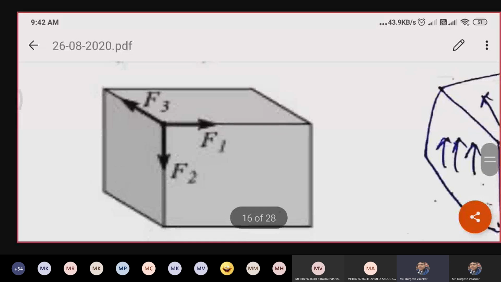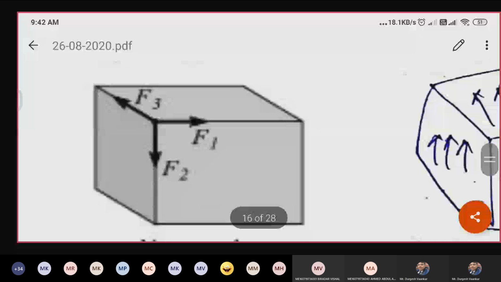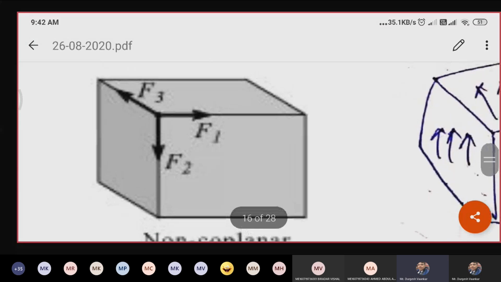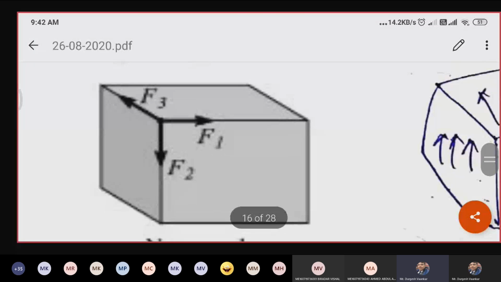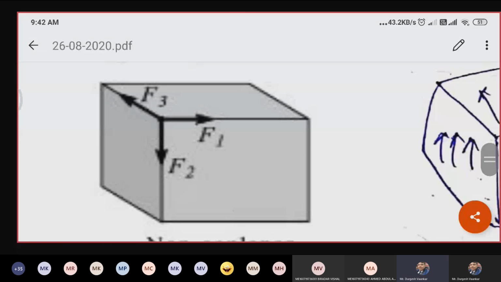Tell me, which force system is it? Misbah, can you hear me? Your voice is not coming. Rule number 10, Sai. What happened? No response from you people.